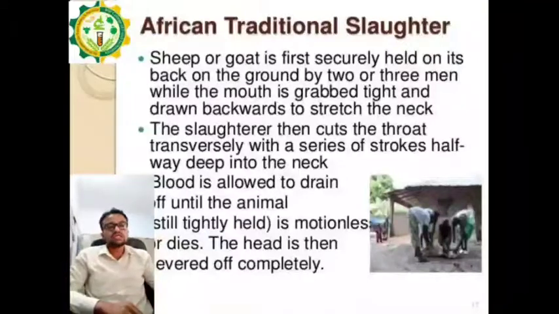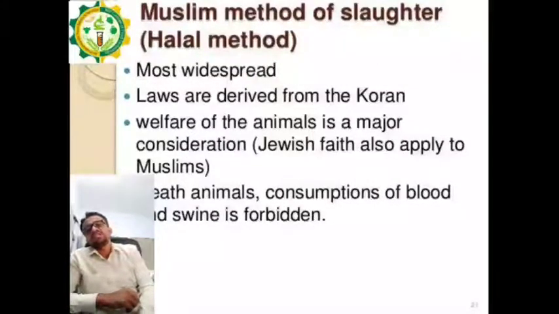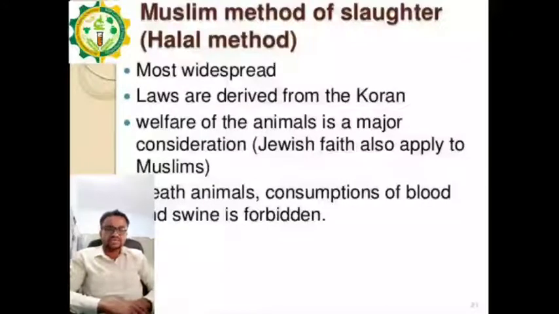Okay, so next after the African method comes the halal method or the Muslims method of slaughtering. Okay, halal method is generally considered as a scientific method for slaughtering of the animal. Why it is considered as a scientific method? Because here the animal is stunned with the help of mechanical method.